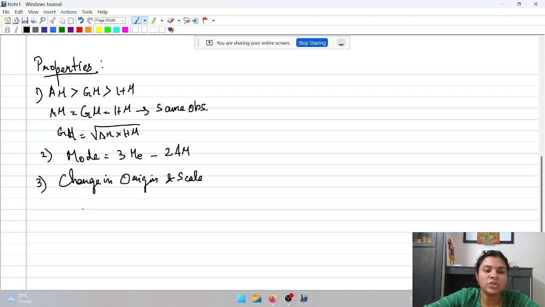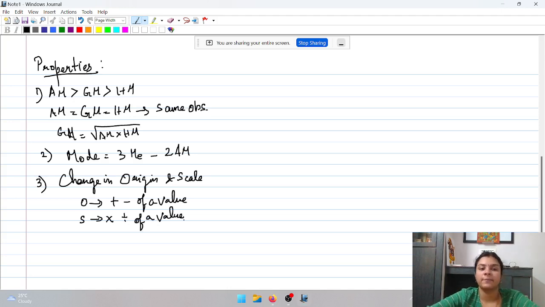Now when it comes to change in origin, what is change in origin? Origin is nothing but addition or subtraction of the same value to all the observations. And when it comes to change in scale, it is multiplication or division of a given value to all the observations. Right? Now, how do we remember the rule of change in origin and change in scale?